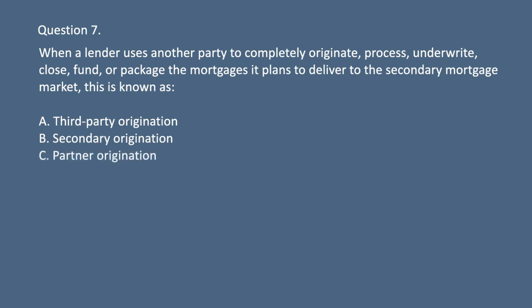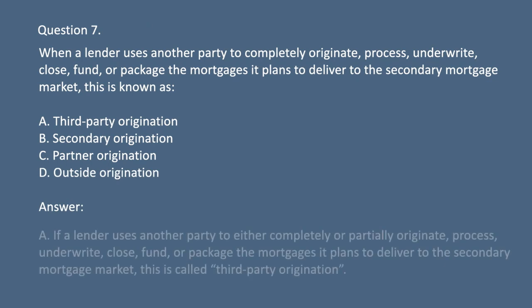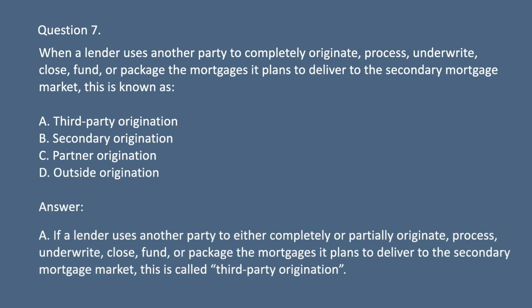C. Partner origination. D. Outside origination. Answer: A. If a lender uses another party to either completely or partially originate, process, underwrite, close, fund, or package the mortgages it plans to deliver to the secondary mortgage market, this is called third-party origination.